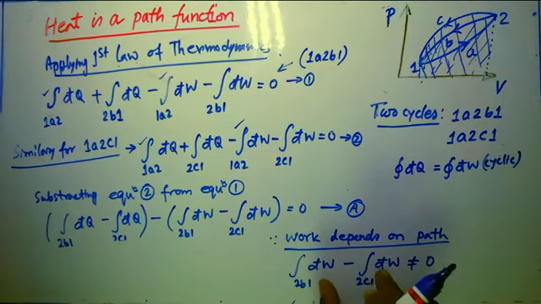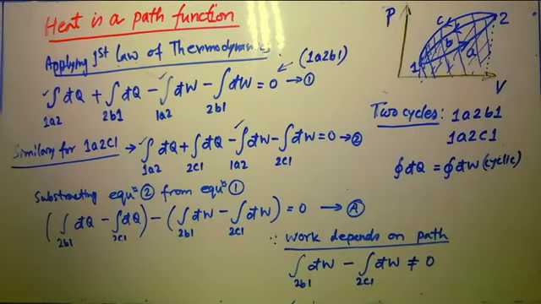And they cannot be equal at all, because the path is different. While the path is different, the work done cannot be equal at all, because they are only a path function, not dependent on the points. So while the paths are different, the work cannot be equal. That is a very simple truth. And if they are not equal, then their subtraction cannot be 0.